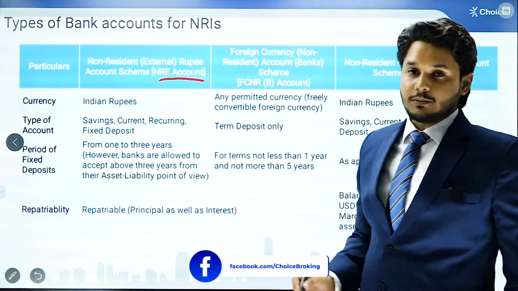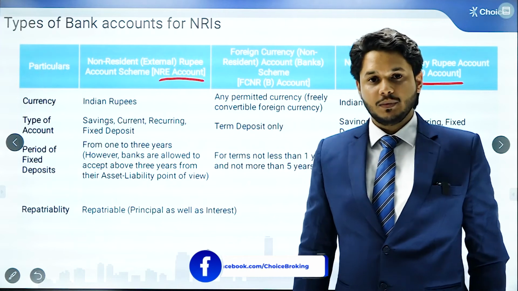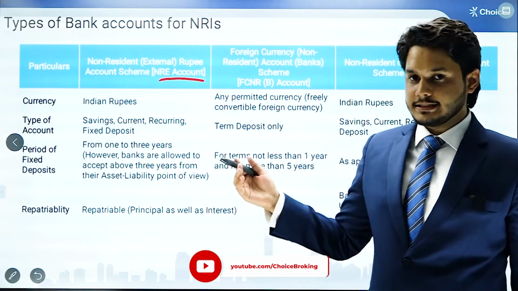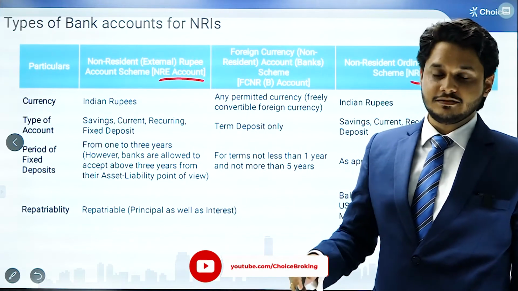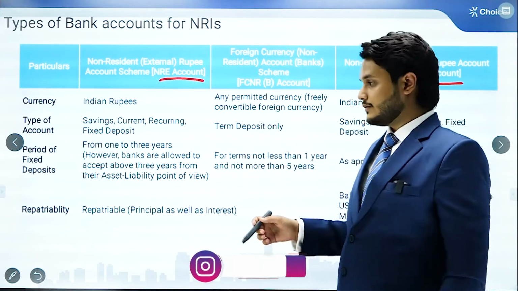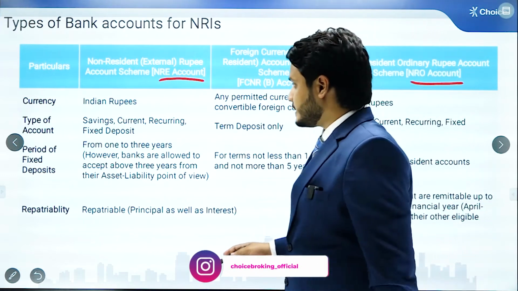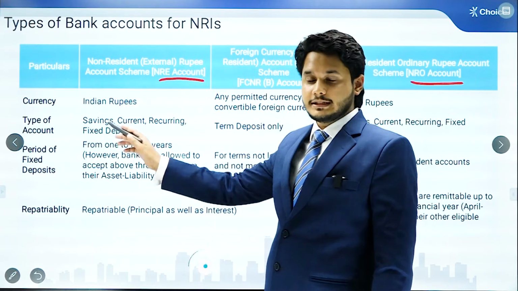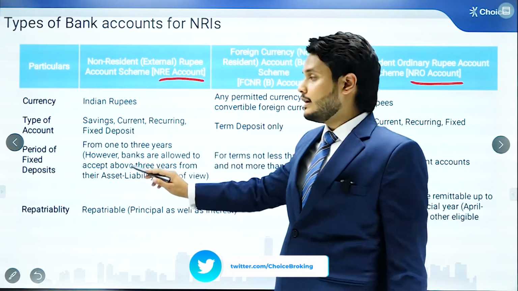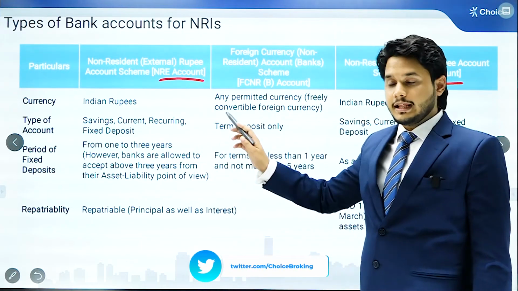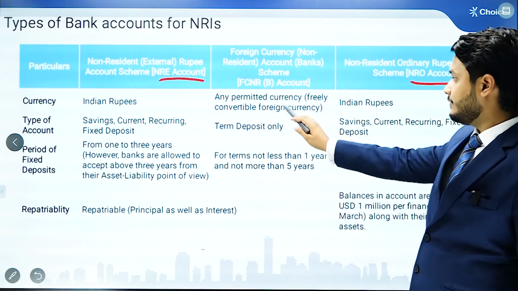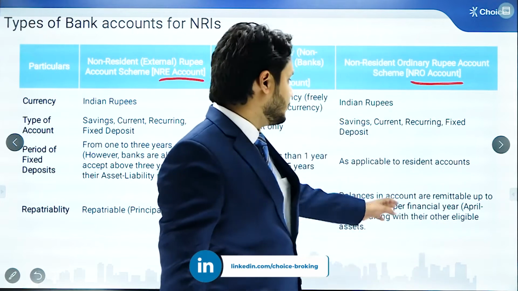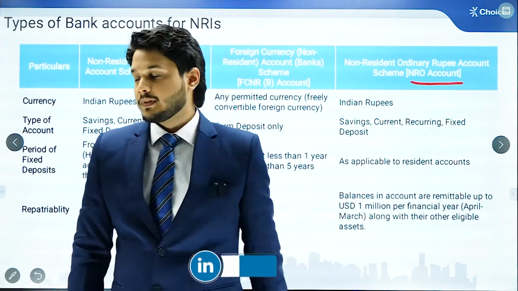So we will discuss the currencies in which these accounts can be opened, the permissible credits which an NRI can receive in these accounts, and the permissible debits which an NRI can make out of these accounts. So firstly, the currency of the NRE account is the Indian rupee. This account can be opened in Indian rupees only. An FCNR account can be opened in any freely convertible foreign currency, and the NRO account can again be opened in Indian rupees only.